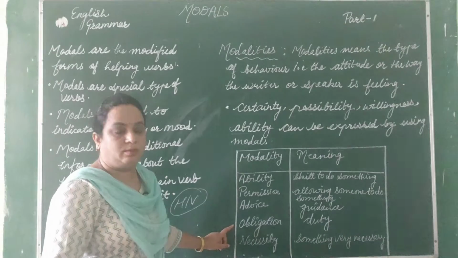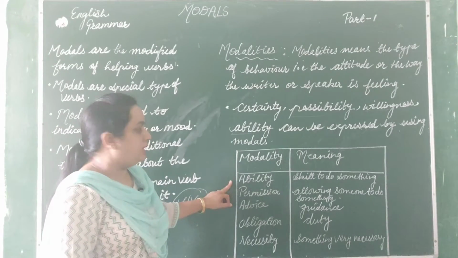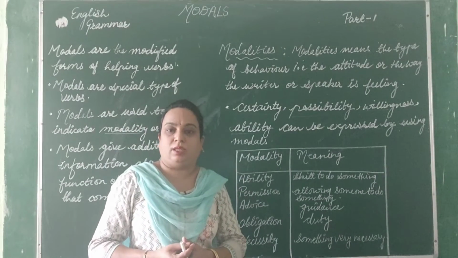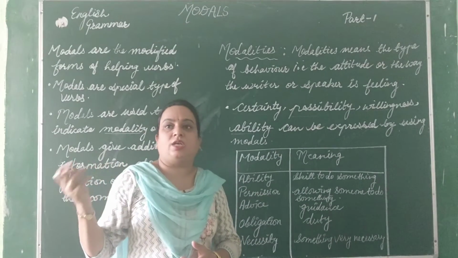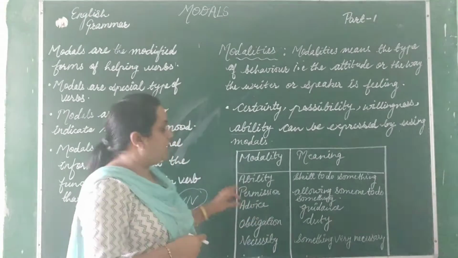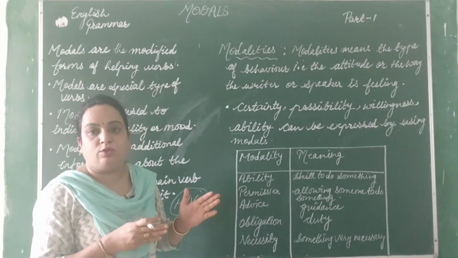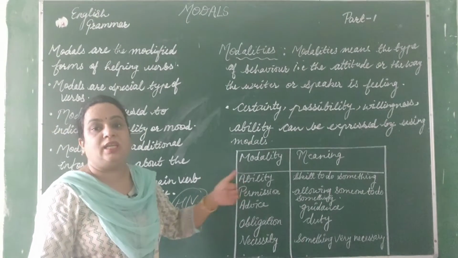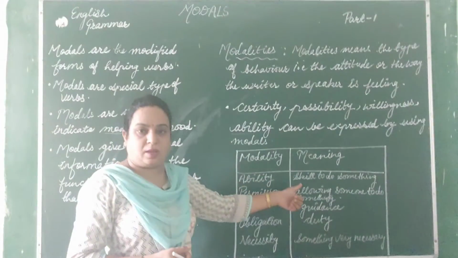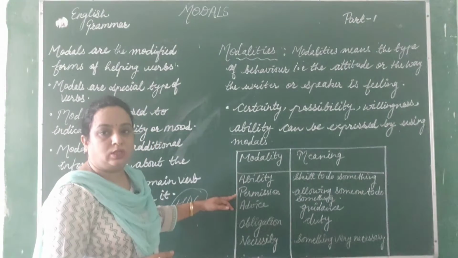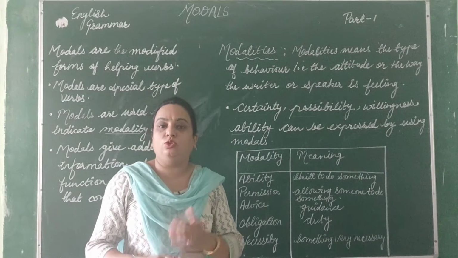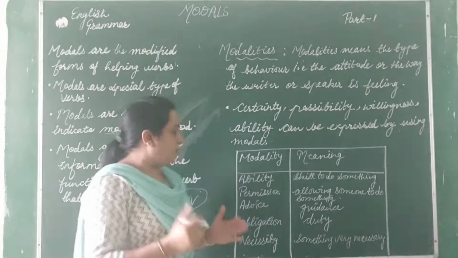I have made here the list of the modality. Ability. What is the meaning of ability? Ability means the skill to do something. Like he is very good at drawing. So that is the skill. So he can do it, right? What modals we have to use, that we will learn afterwards. Like he can do this. So that is showing his ability, his skill to do something. Second modality may be permission, right? When we are allowing someone to do something, that is known as permission.